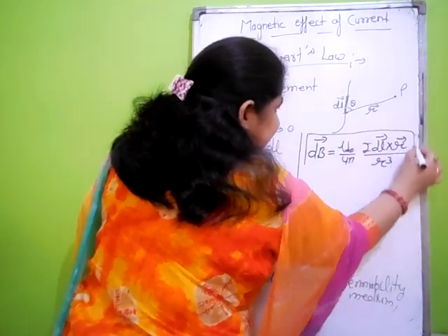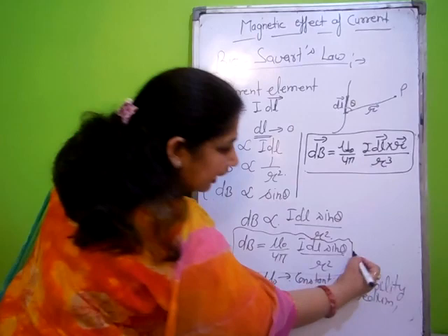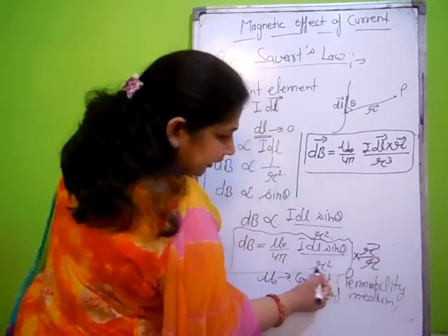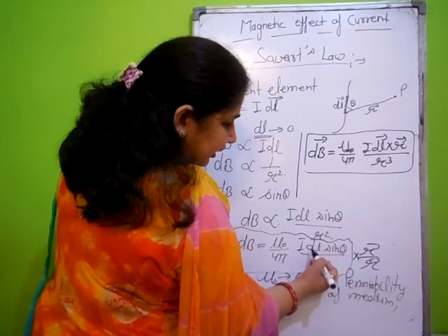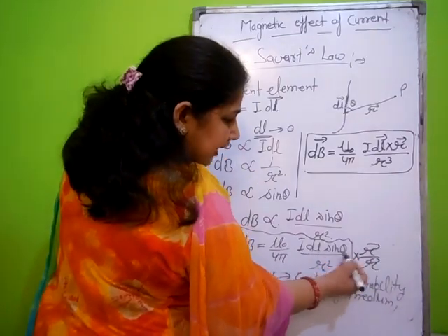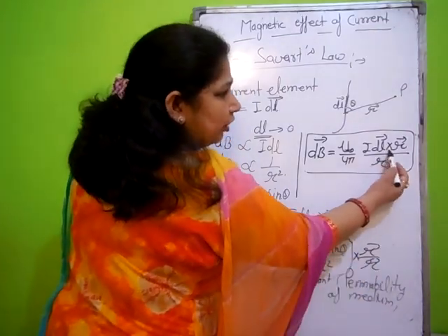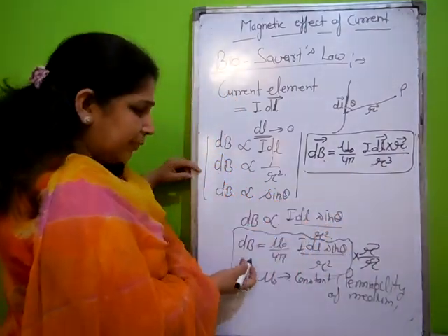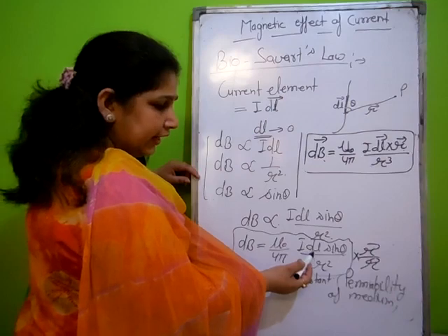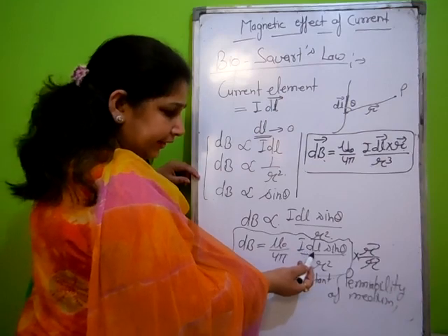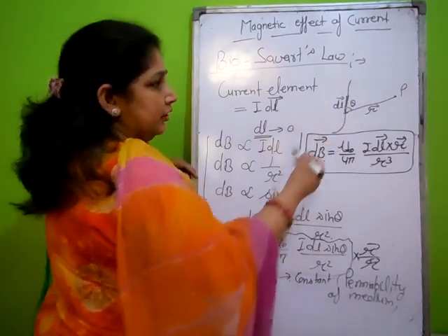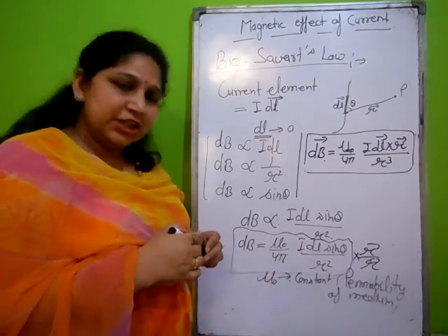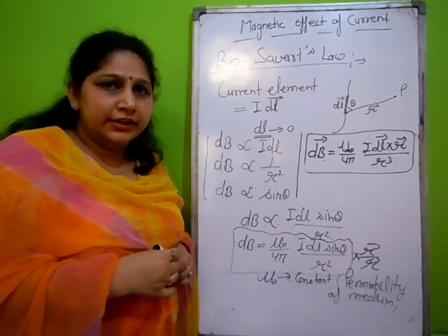How can we find this? On multiplying and dividing by r, we get r cube in the denominator, and dl r sin theta gives dl cross r. This is the vector form of the Biot-Savart law, and this is the magnetic field due to a length dl, or current element I dl, at any point P. This is all about the Biot-Savart law. Now we will do the applications of the Biot-Savart law in the next lecture.